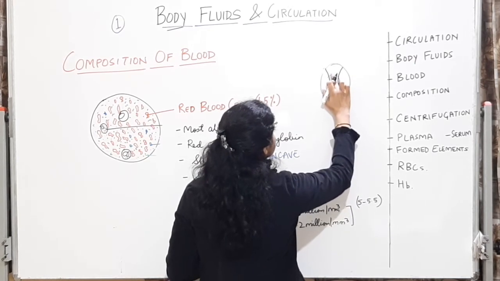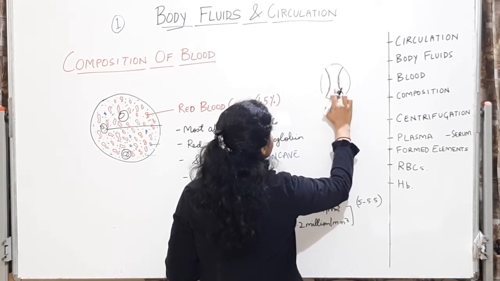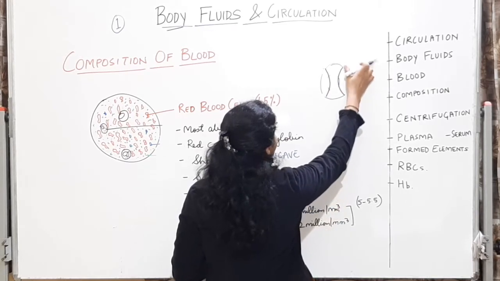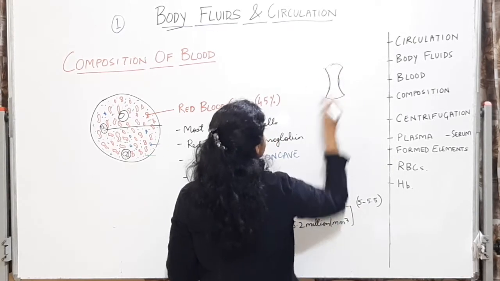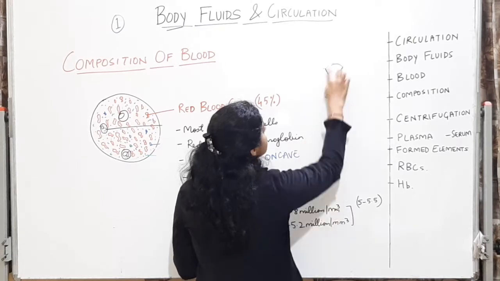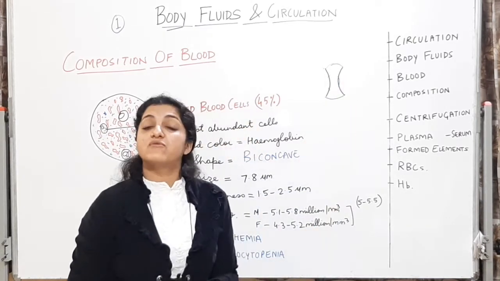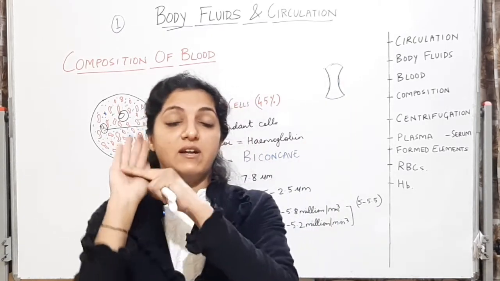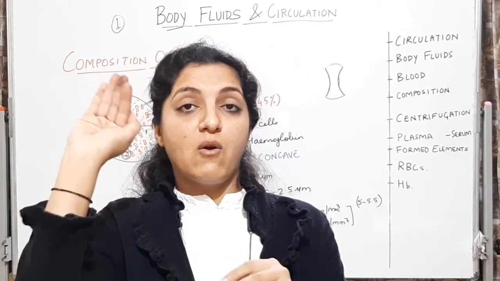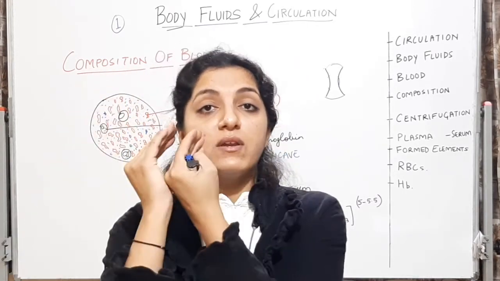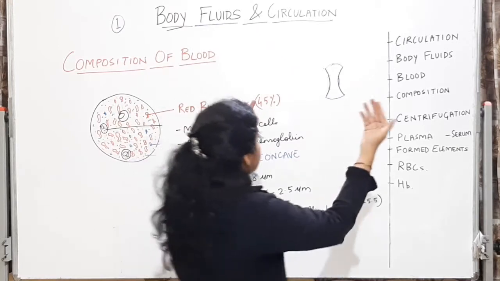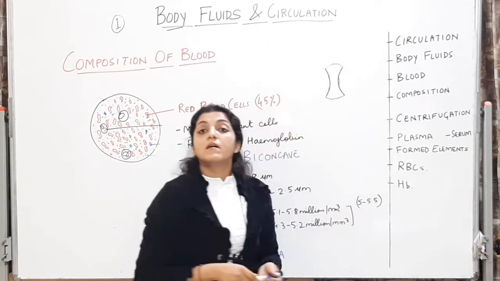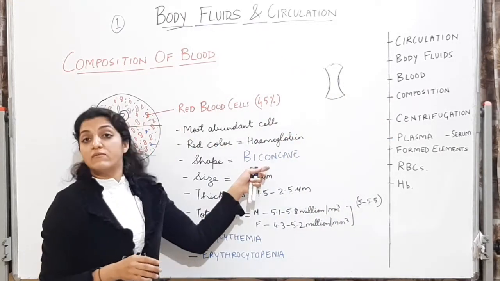So this nucleus, the central area that the nucleus occupies, is not there. And I've done two concavities. So this shape is a biconcave shape. See, this is a concavity. Two concavities from both the sides, so we call it biconcave.